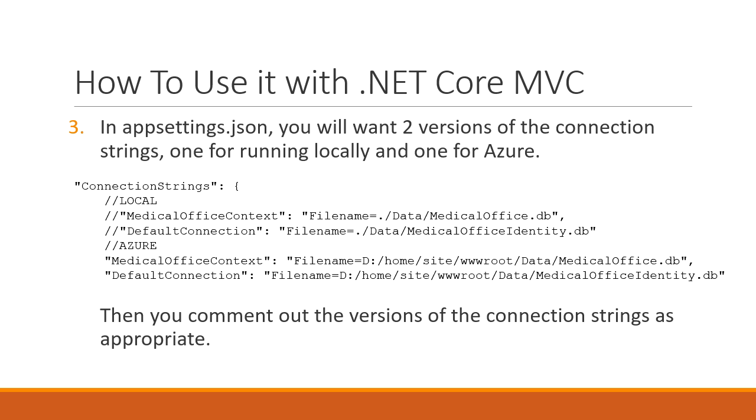So I've got that hard-coded into this connection string. There are ways you can find some help online if you want to dynamically find out the path in the file system of your root folder, but hey, this just seems to work. All right? So the idea is that you would just comment out and comment in, so to speak, the particular connection string you need to use. But it's really neat that this whole database is just a single file, and that's all there is to it.